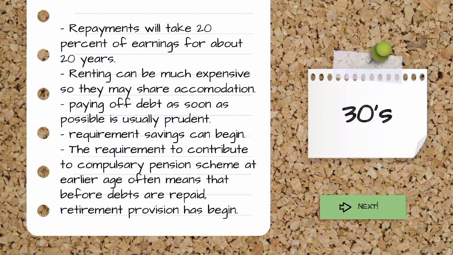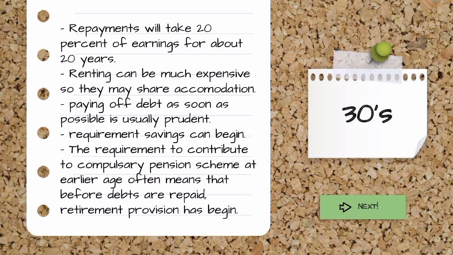In their 30s, people buy a house by borrowing some 4 years of income at maximum, secured by a mortgage. Repayments will take 20% of earnings for about 20 years. House prices can be so high as to price out lower income earners even when both spouses are working. Renting can be much more expensive so that they may share accommodation.